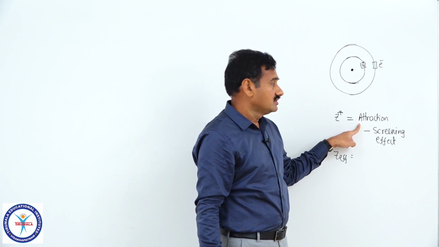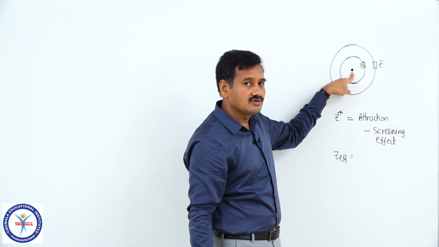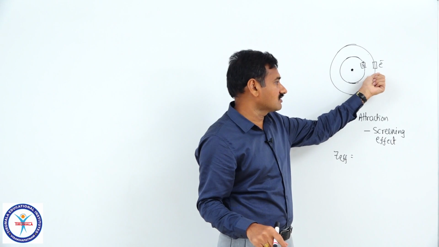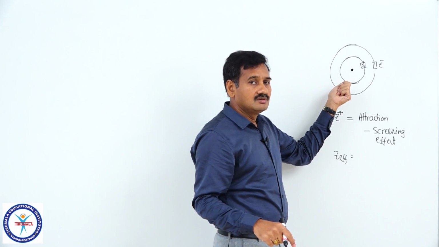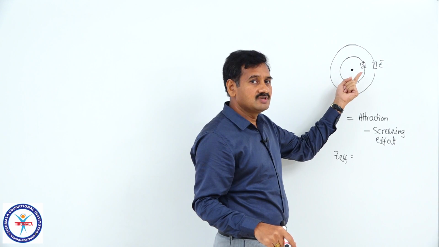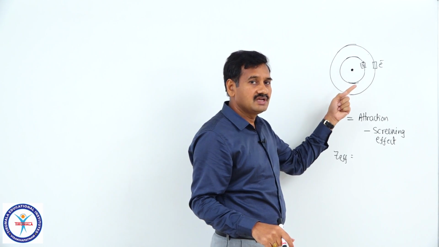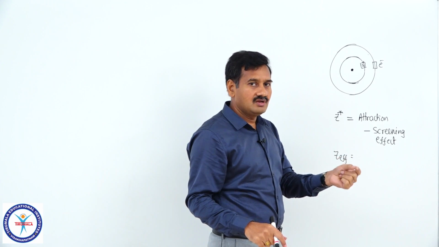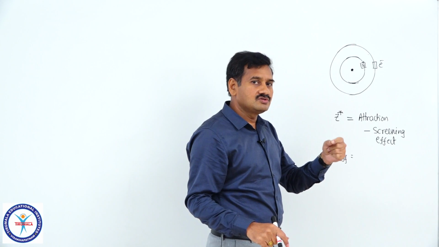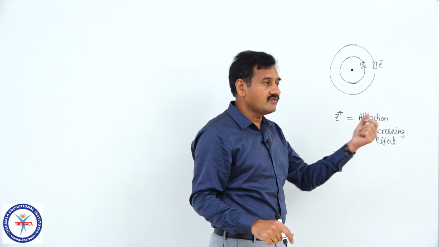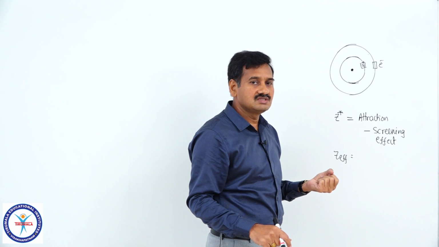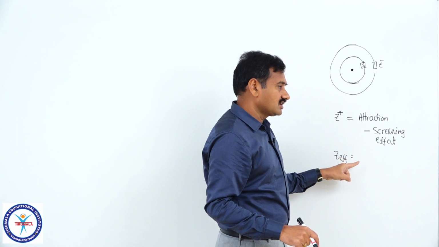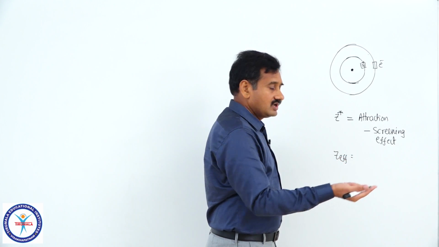This attraction will be more if more protons are there in the nucleus, if more positive charge is there in the nucleus, the attraction over the electrons is more. More positive charges means more protons must be there, that is, the atomic number must be more. Therefore, with increase in atomic number, as the number of positive charges in the nucleus increases, the force of attraction over the outer electron increases. So, attraction depends upon the atomic number. If atomic number is more, attraction is more.